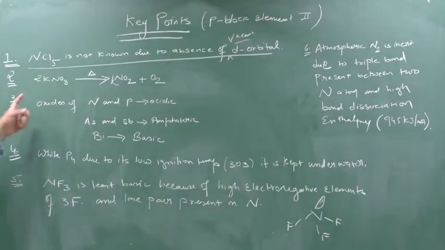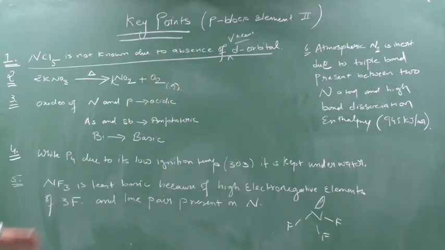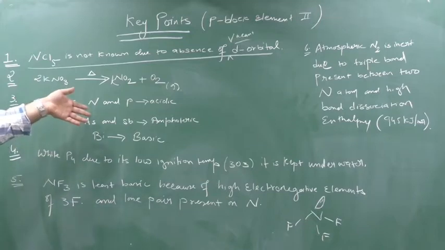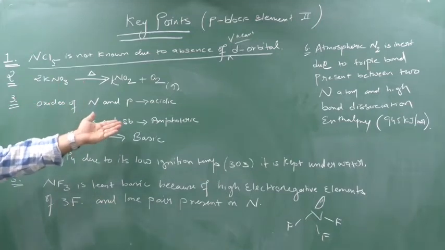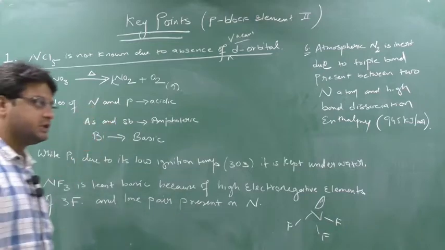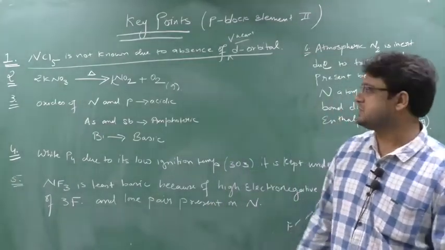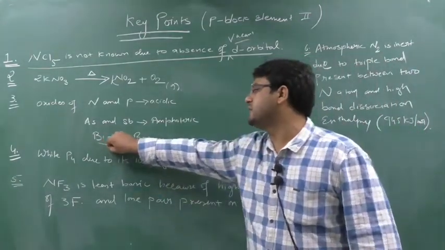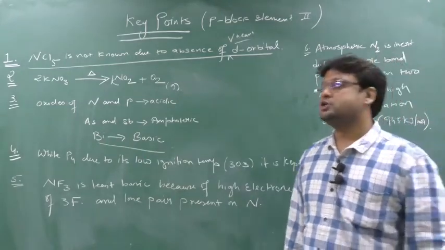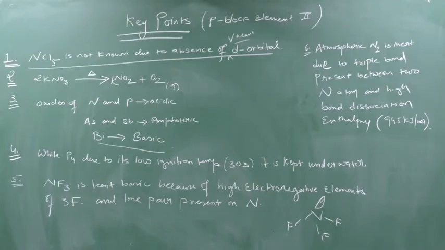Next, KNO3 undergoes decomposition and forms what? KNO2 and oxygen gas. So this is one preparation of oxygen. Next, oxides of nitrogen and phosphorus are acidic. Arsenic and antimony oxides are amphoteric, and bismuth oxide is basic. So moving down the group, the acidic character of oxides decreases and basic character increases. Why is bismuth basic? Because it can only show the positive oxidation state. Due to this reason, bismuth is basic in nature.